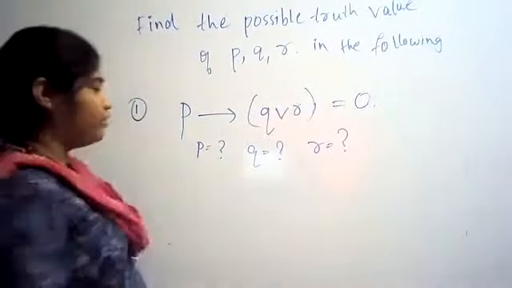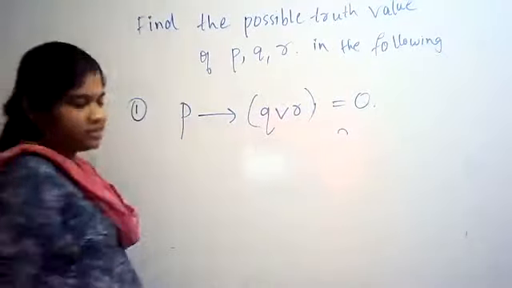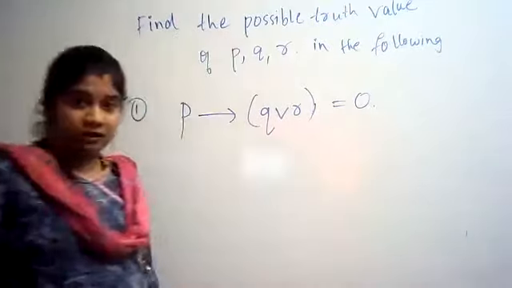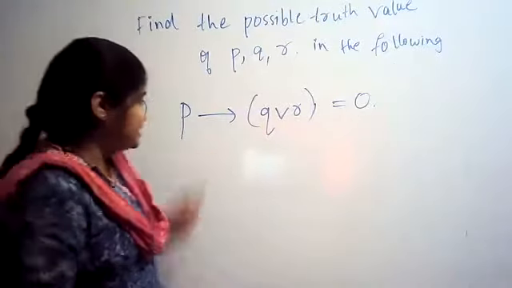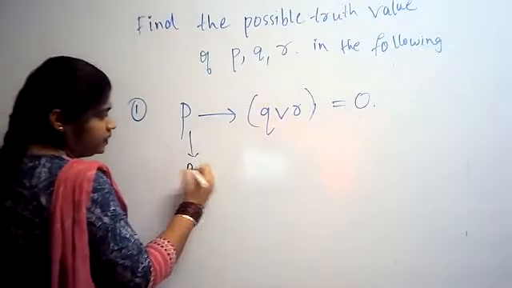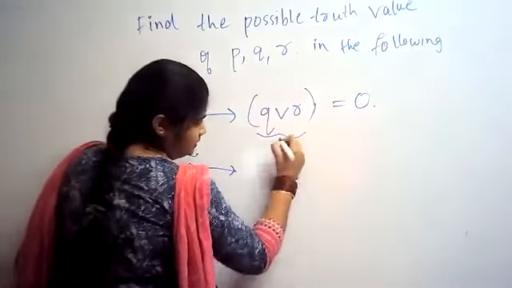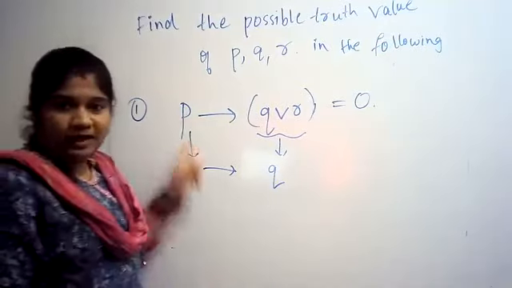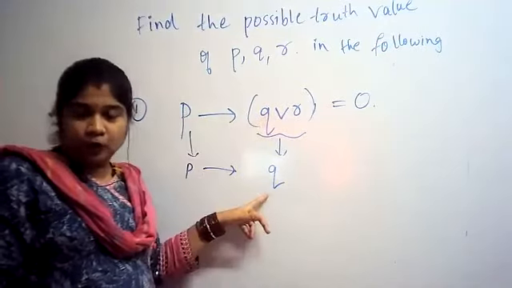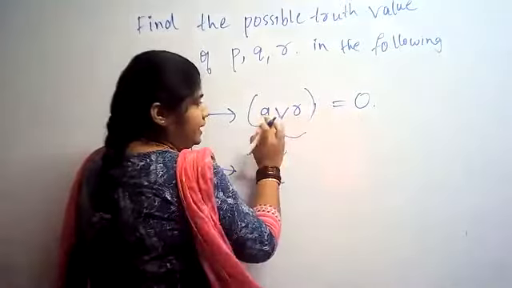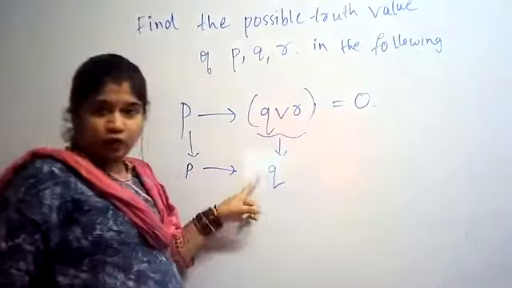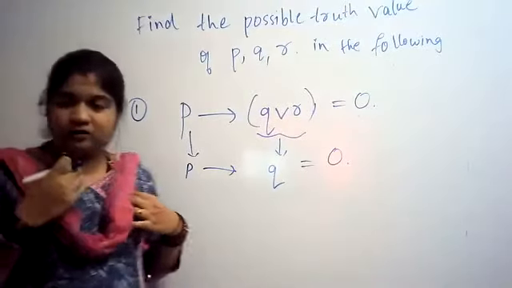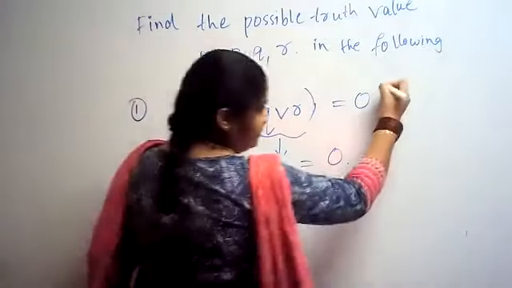So we'll see how we can find P, Q and R. First, they have given that this is equal to 0. Listen carefully: this is like P condition Q, where this complete Q disjunction R is like Q. This is equal to 0. Now we will see the truth table aside.